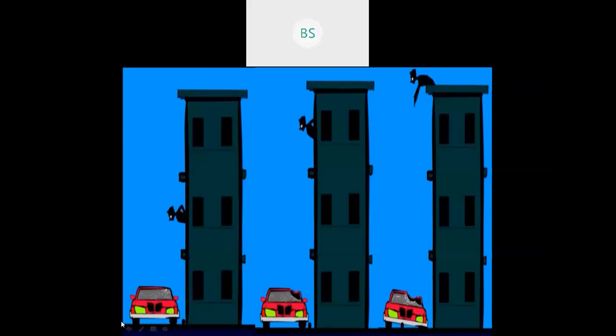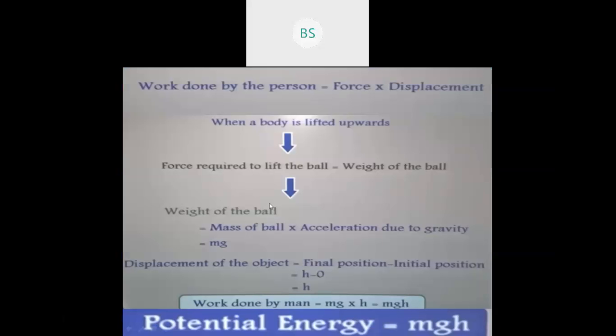And why was the damage more? Because the height of the ball, or of the object, is increased every time. That means we can say that when the height is increased, potential energy also increases. Okay. So now let us solve the expression.